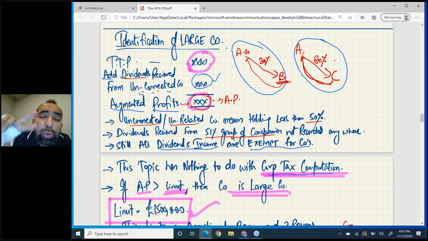Through large and small, you decide whether to pay tax in 9 months or in installments. It has nothing to do with tax computation. For tax computation we already studied the flat tax rate, that is the 19% flat tax rate.